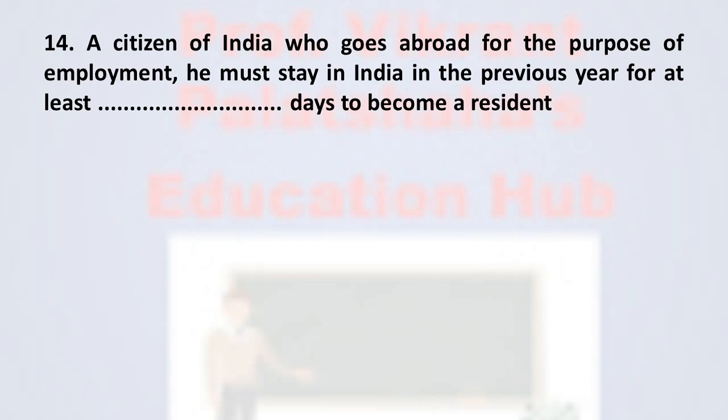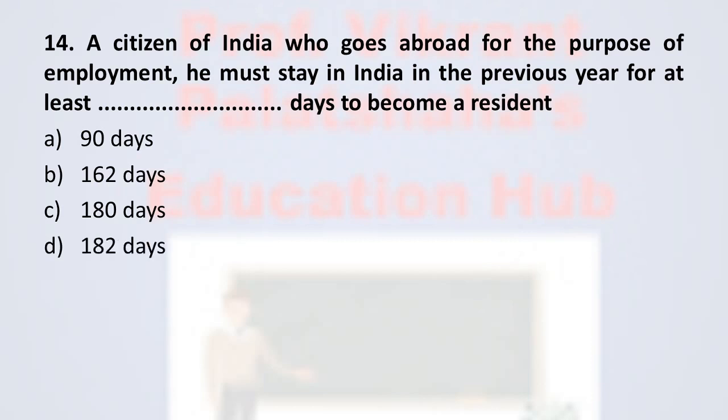Next, question 14. A citizen of India who goes abroad for the purpose of employment must stay in India in the previous year for at least dash days to become a resident. Option A, 90 days; option B, 162 days; option C, 180 days; and option D, 182 days.